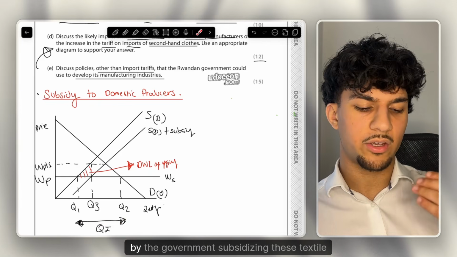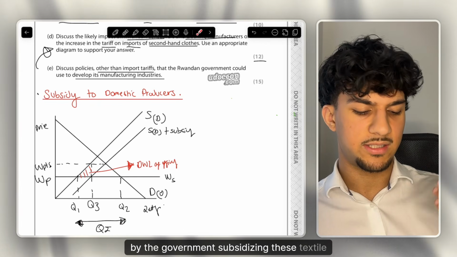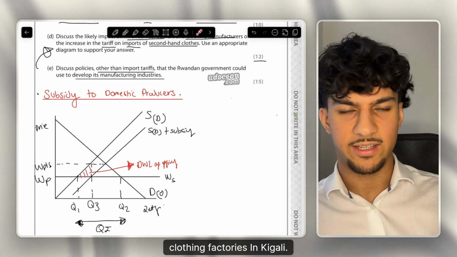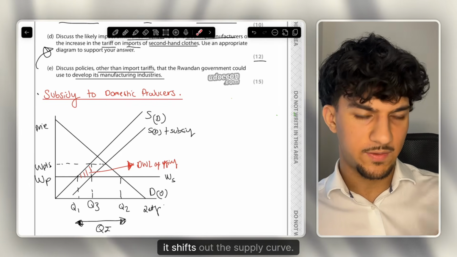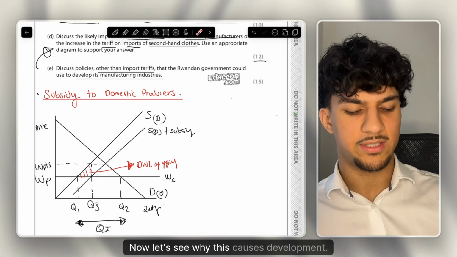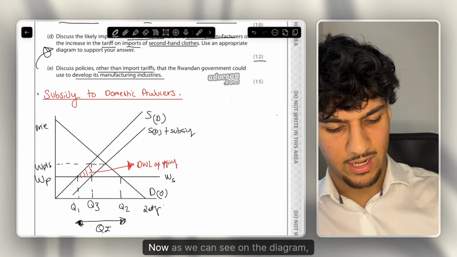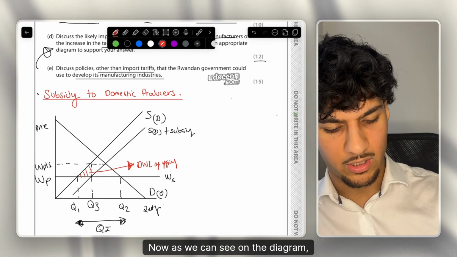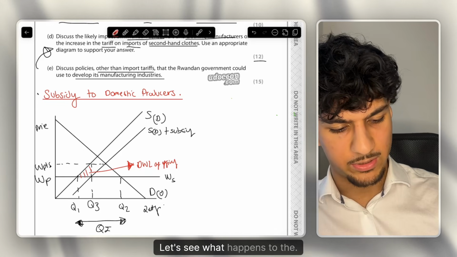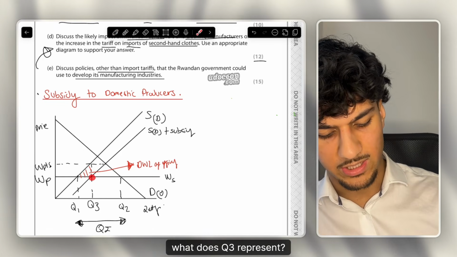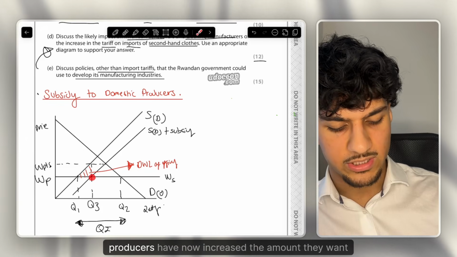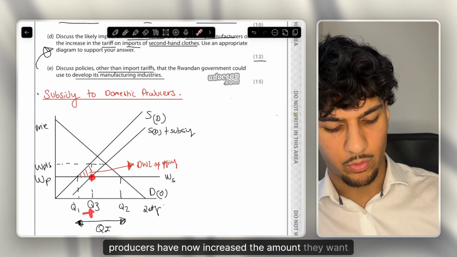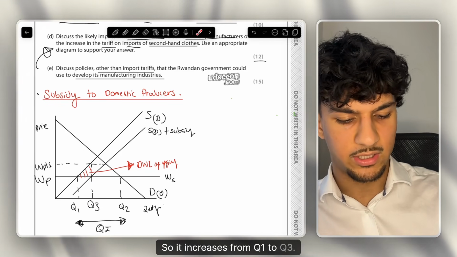But now, of course, by the government subsidising these textile clothing factories in Kigali, it will mean that, with a low cost of production, it shifts out the supply curve. Now, let's see why this causes development. As we can see on the diagram, what does Q3 represent? At the world price, producers have now increased the amount they want to supply. So it increases from Q1 to Q3.